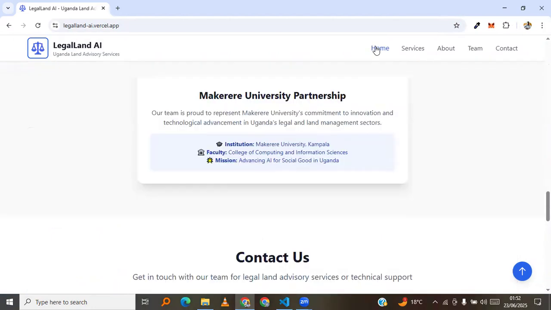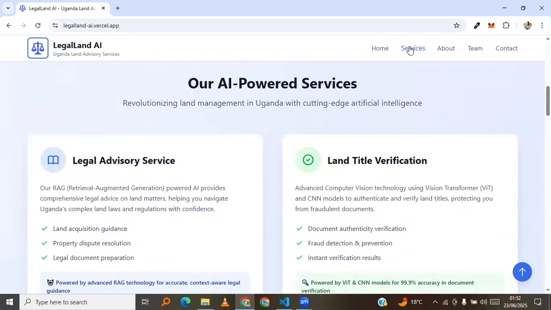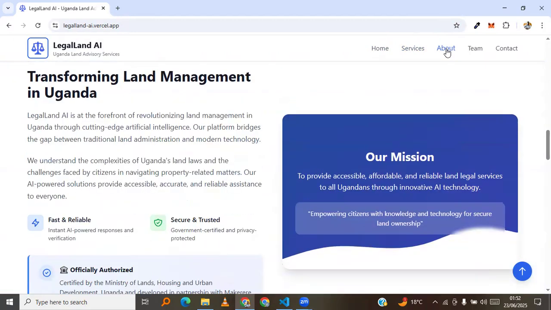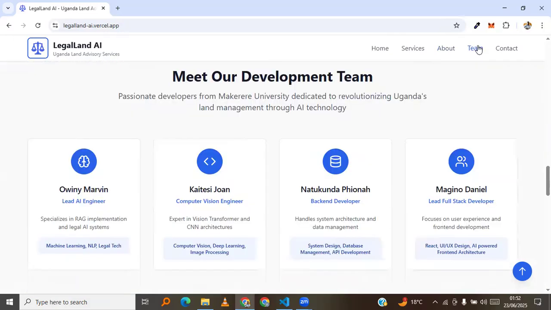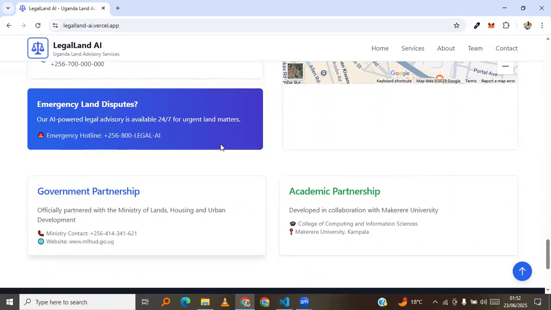You can use these tabs to navigate to the home, the services offered. As you can see, we have land advisory services, land title verification, the about us section, then the team that is behind the implementation of the project, and then the contact us page here in partnership with Makerere.